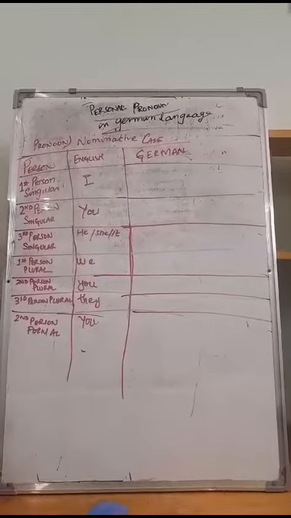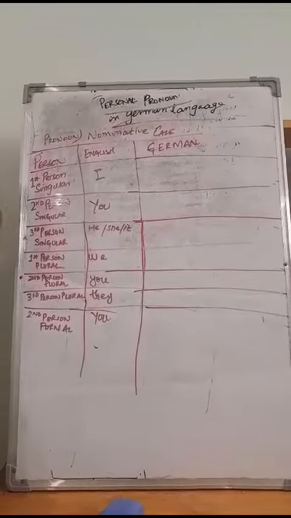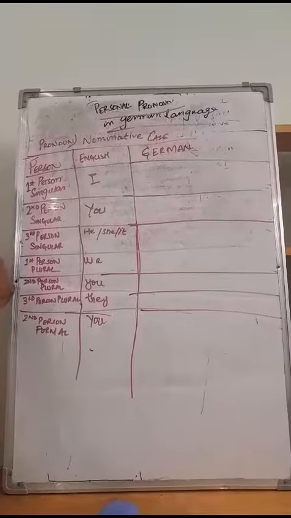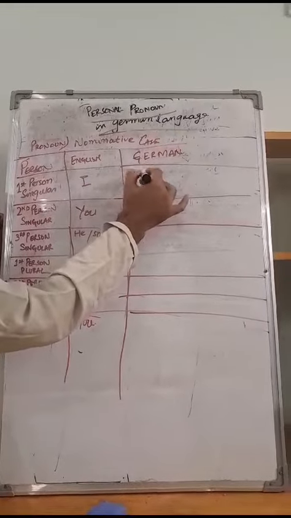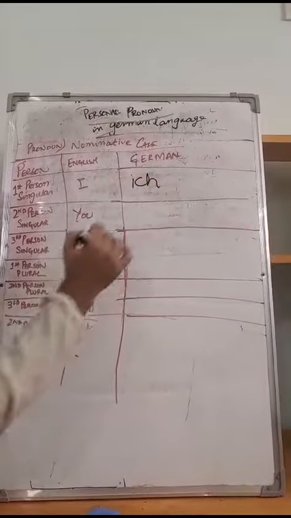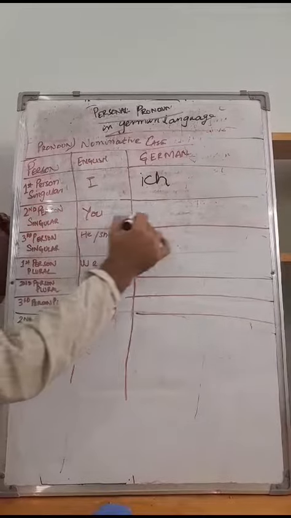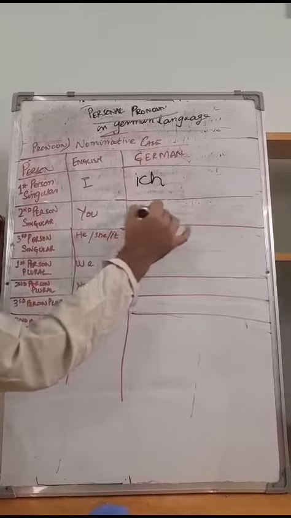In this video we will learn about personal pronouns in German language. So the first personal pronoun is I. In German language it is called ich. The word used for I is ich. For you we use du in German language.